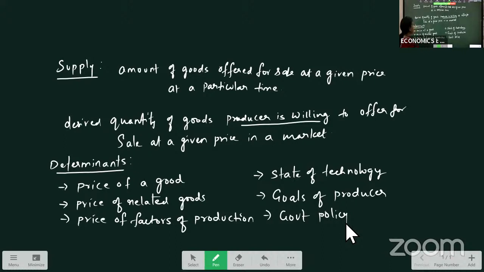So this way supply determinants are there, right? If you get a 5 marks question, you just give the meaning of supply and write what all the determinants of supply are. You can explain in 2 to 3 lines. This is enough.